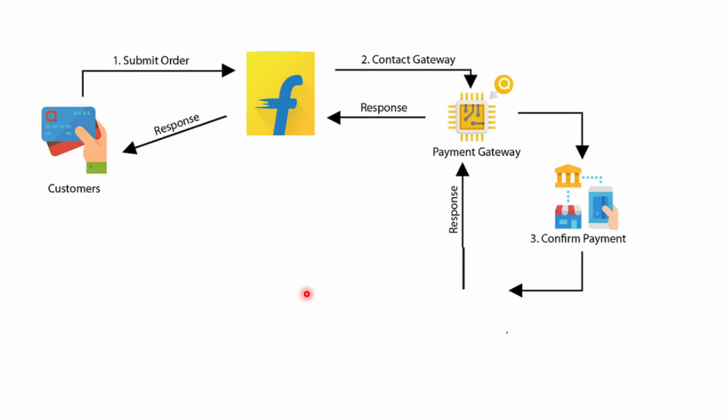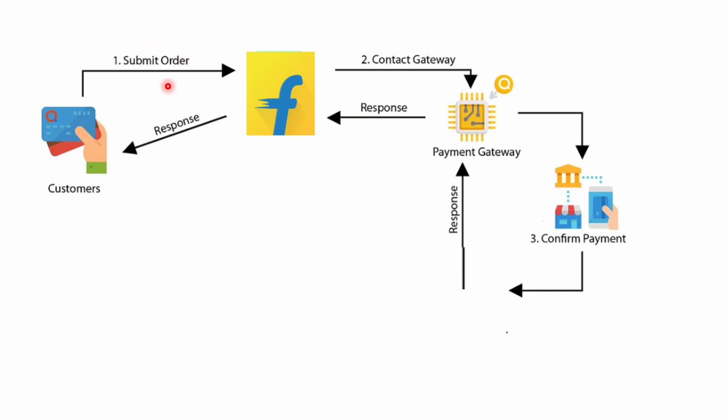Suppose you ordered and gave your bank details, like credit card or debit card details, to make the payment. That payment request will go to the bank. Whether you are a valid customer or not, whether you have a sufficient amount in your account or not, it will validate. Through the payment gateway the request goes to the bank, and once the bank approves the amount to Flipkart, the order request is completed.